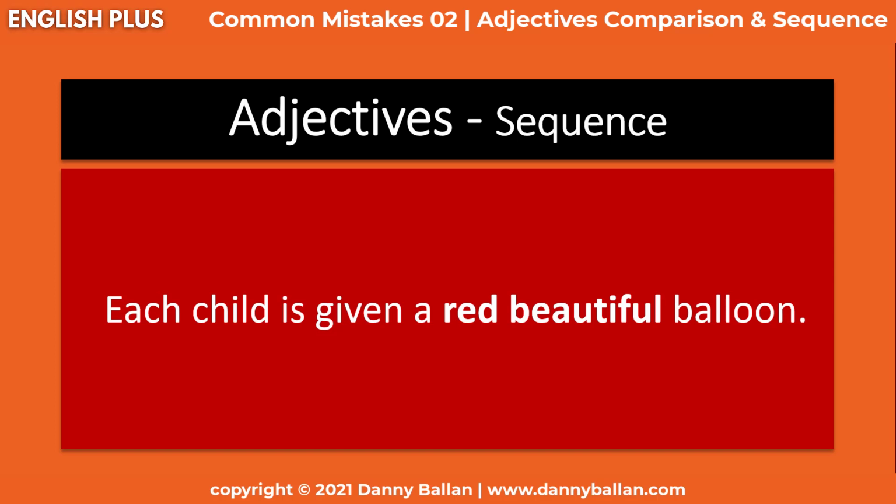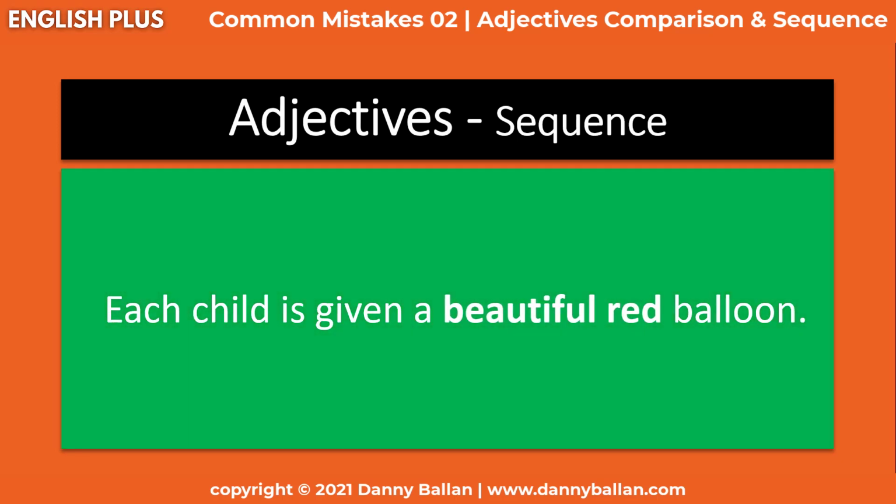Now you know, red is a fact, beautiful is an opinion, so we should use the opinion first, and we should say each child was given a beautiful red balloon. And now let's think about these two sentences.